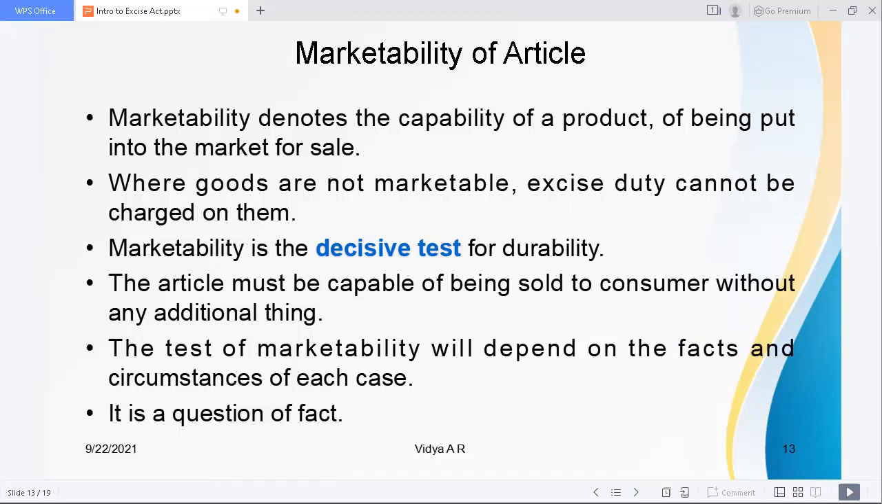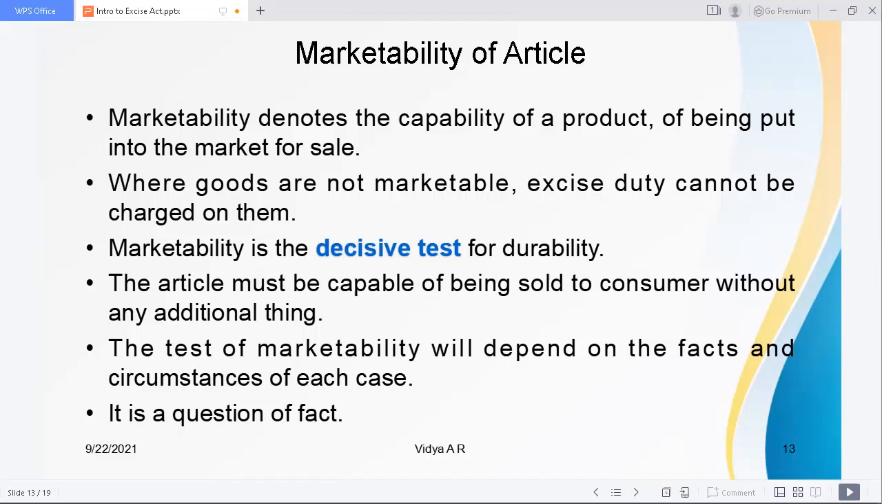We have seen the definition of goods. Goods must be movable and marketable to be included under the excise duty. So marketability is the decisive test for the dutiability of a product. And the article must be capable of being sold to the consumer without any additional thing, so that you can use it as such. There is no additional thing needed to use it.